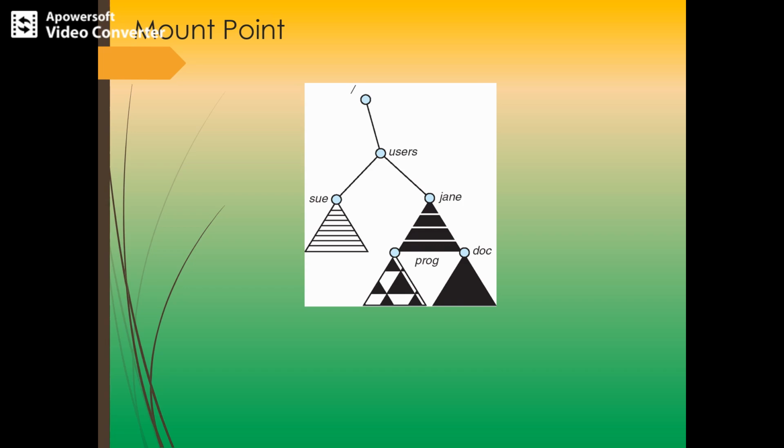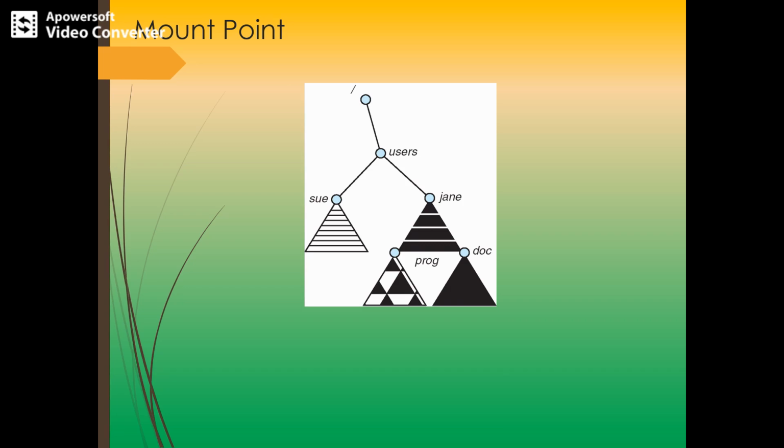So you can have another file system which may be an unmounted partition. So this refers to an unmounted partition. This is not yet mounted. For example, if we don't have the root attached to these users, we say it is unmounted. But here there is a mount point that is called the root point.